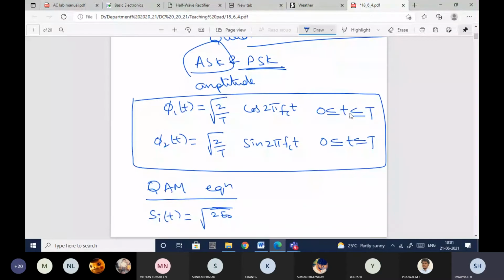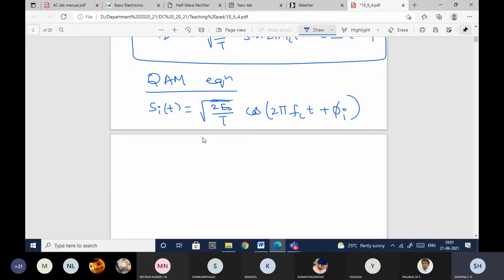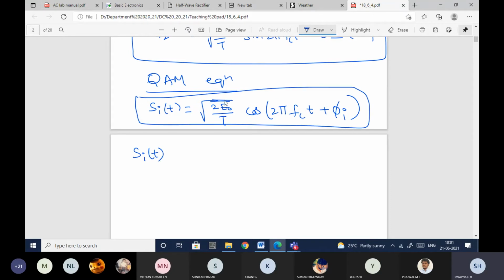Okay, so the same thing I have written again here, and then finally I started writing the QAM equation. The general equation is root 2 E naught by T cos 2 pi FCT plus phi I, which can be further expanded as Si of t. This is a generalized equation, so you have to remember this, where root E naught is the amplitude of the signal with the lowest amplitude.